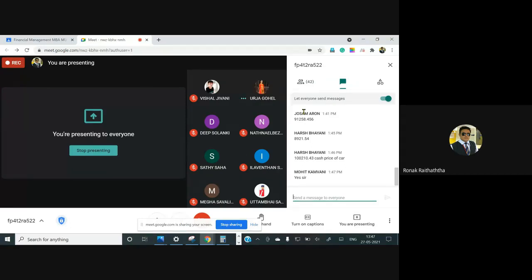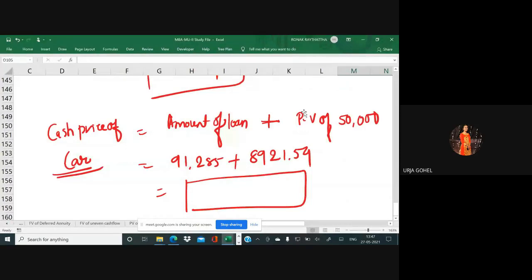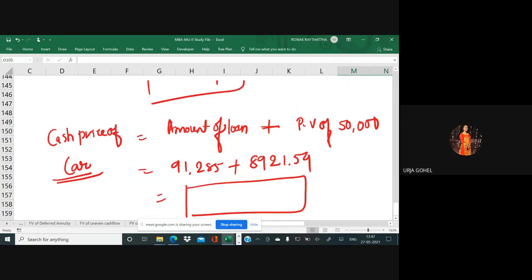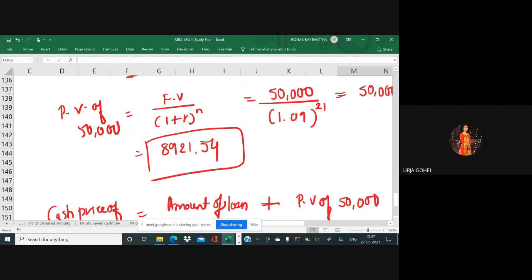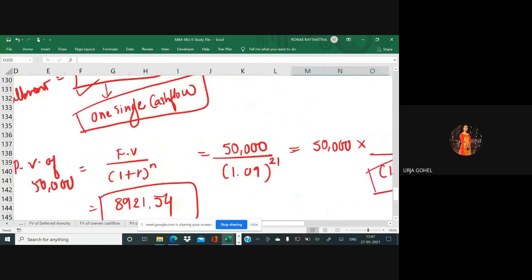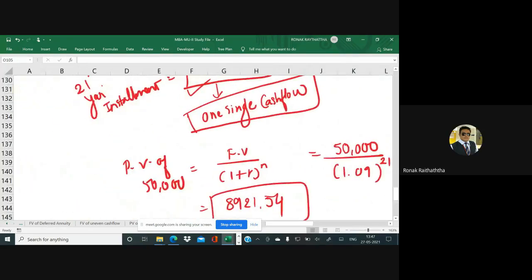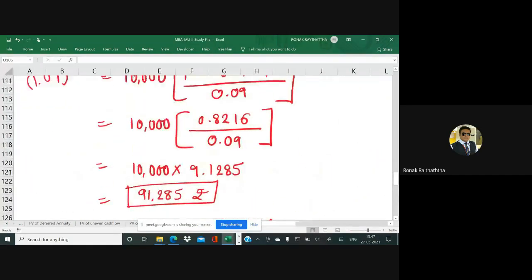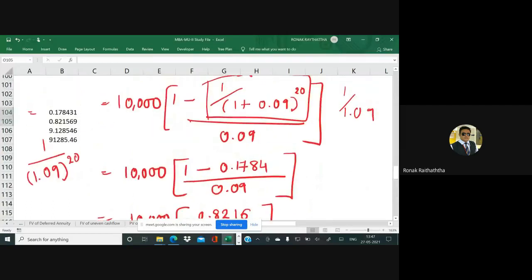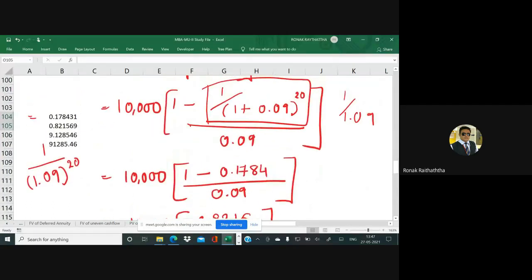Yes, Pooja. Sir, can you show me the annuity value that you got for 1.09 raised to 20 that you find in Excel? Okay, 1.09 raised to 20. Yes, sir. Is it visible to you?